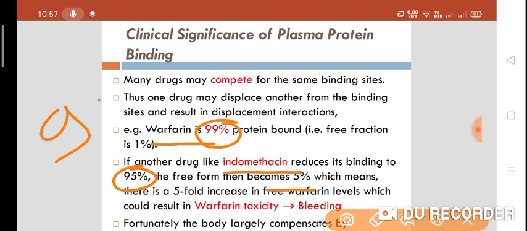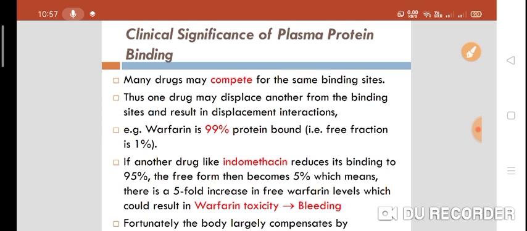Initially, plasma protein binding of warfarin is 99%, right? When indomethacin is given, it will displace warfarin from its plasma protein binding site. If it displaces, what does that mean? The free form of the drug is increased. Initially it is only 1%, now it is 5%.